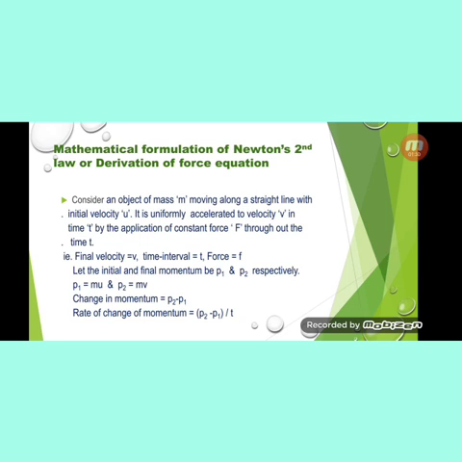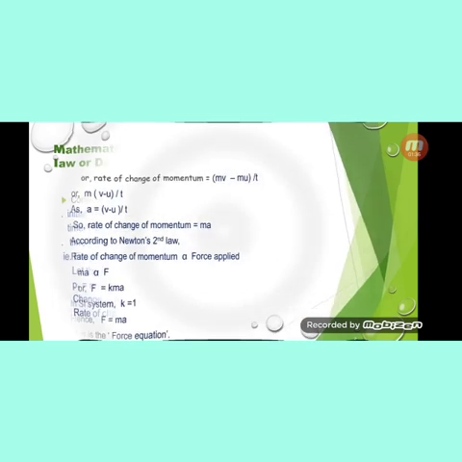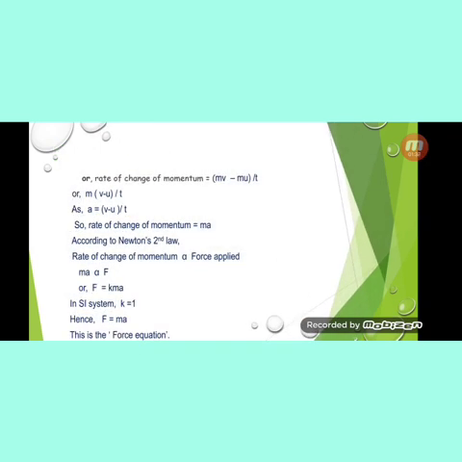Rate of change of momentum. Rate means per unit time. That is, change in momentum upon time. What was the change in momentum? P2 minus P1. And what was the time interval? t. Therefore, rate of change of momentum will be equal to (P2 minus P1) by t. Then, rate of change of momentum can be written as (mv minus mu) by t. That is, we will substitute the values of P1 and P2. P2 is equal to mv and P1 is equal to mu. Therefore, (mv minus mu) by t.